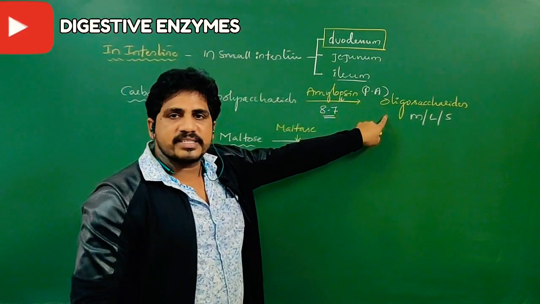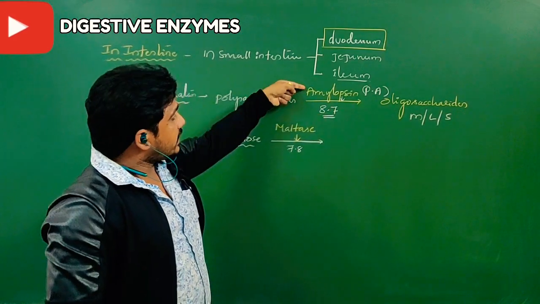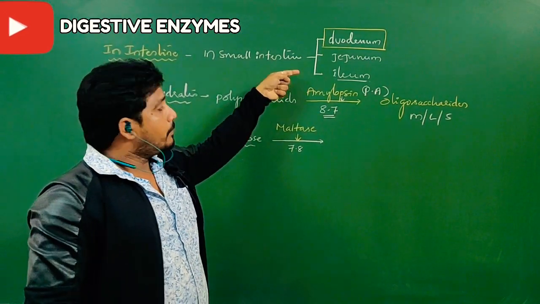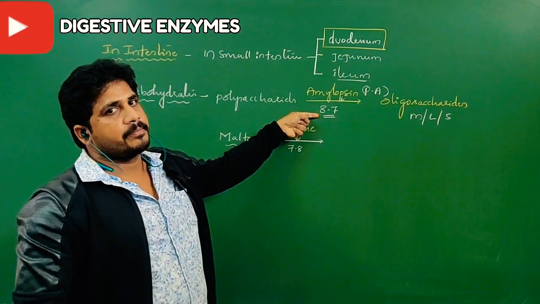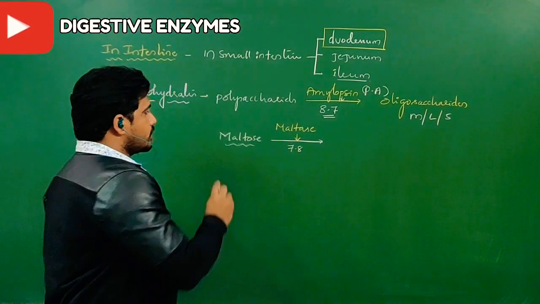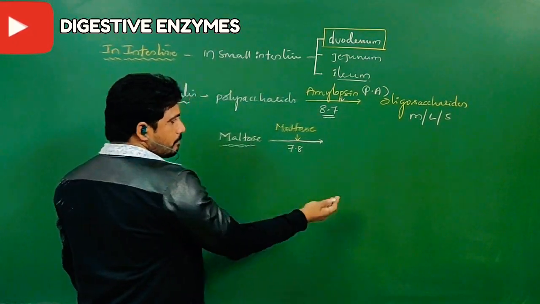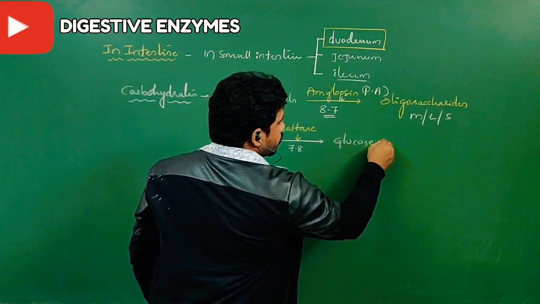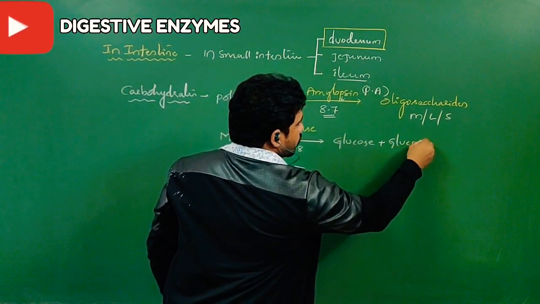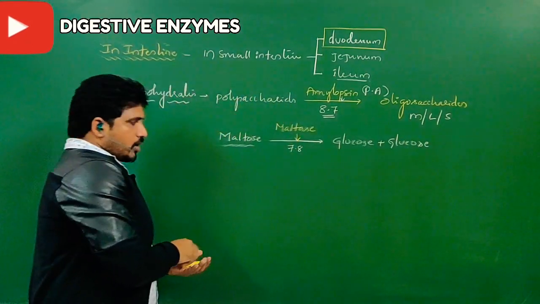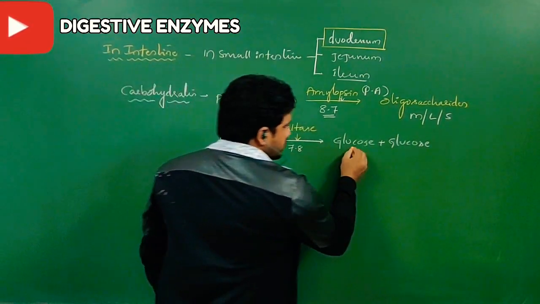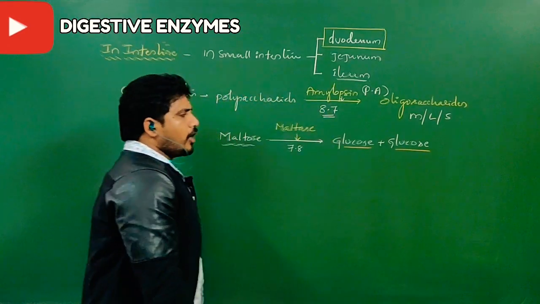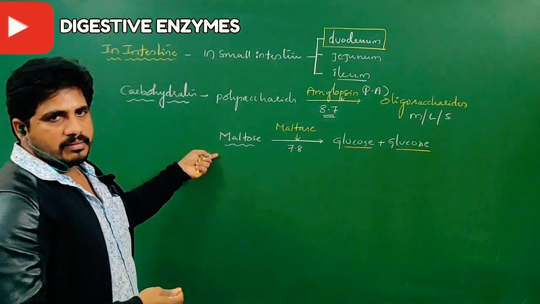This reaction takes place inside the intestine, but this enzyme is coming from the pancreas. Pancreatic juice pH is 8.7. That is the important thing. So this maltose can be broken into two glucose molecules: glucose plus glucose. When two glucose molecules come, they are monomers. So digestion of carbohydrates will be finished with the maltose.